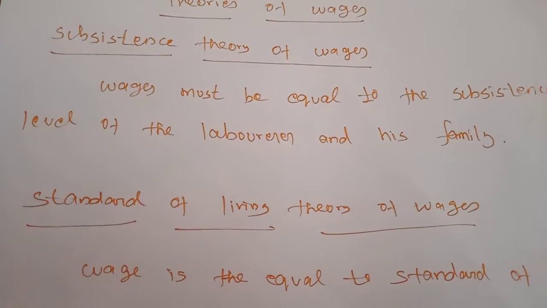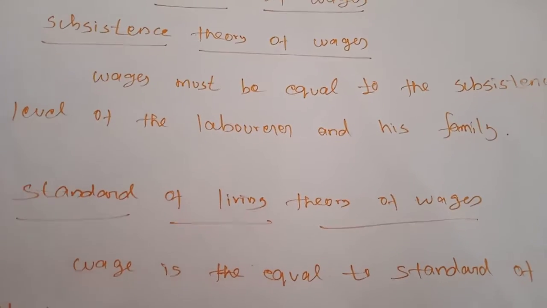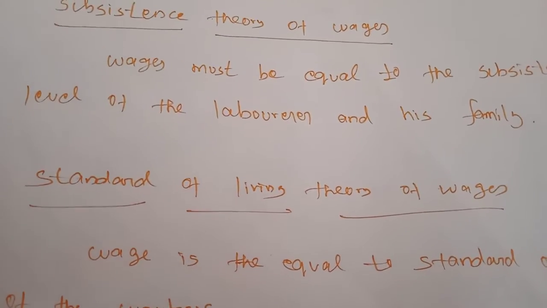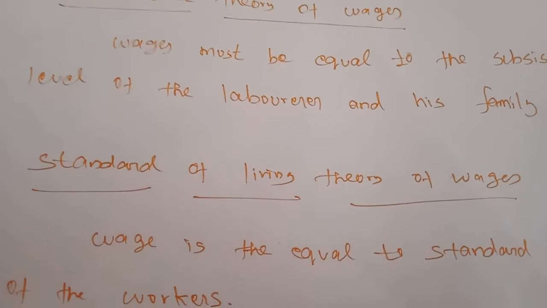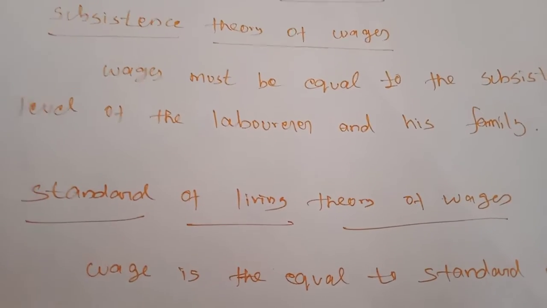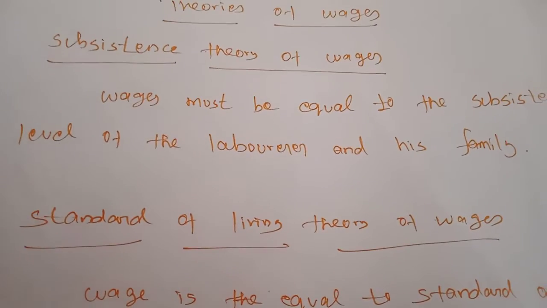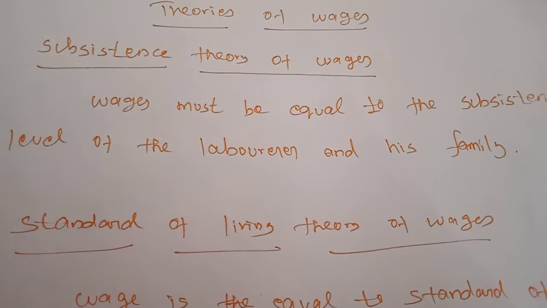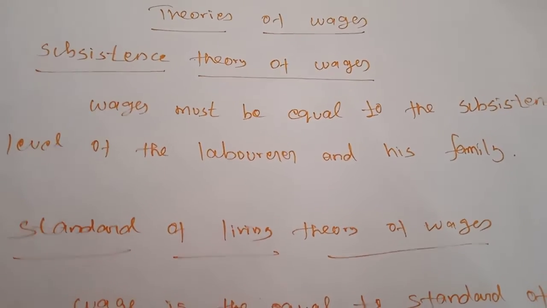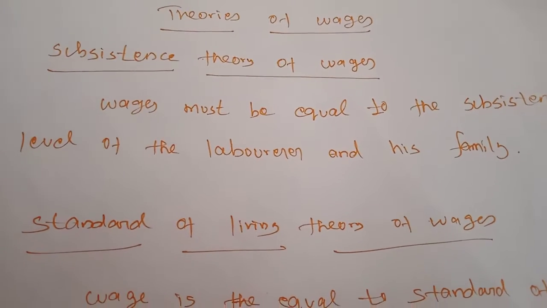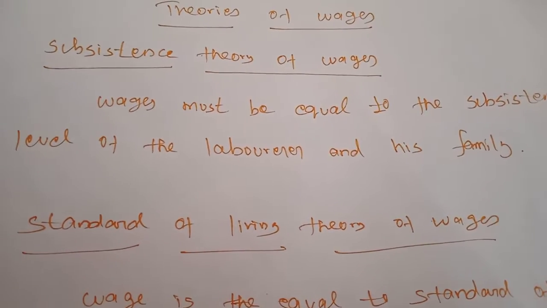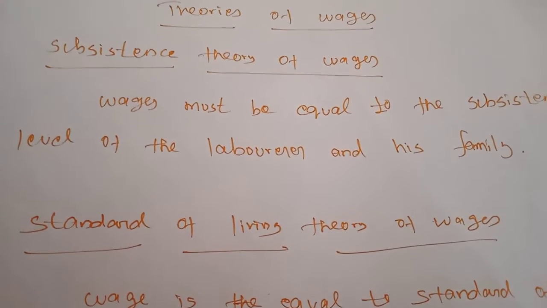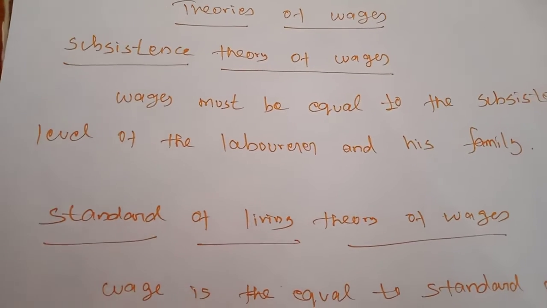So even if you give more wages than the subsistence level, it creates problems, and if you provide less wages than the existence level, it also creates problems. If the wages are equal to the existence level only, the laborers will be able to conduct their lives and the producers also will not be worrying about increasing the wage rate.